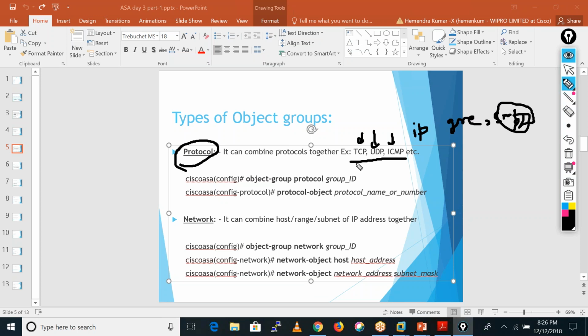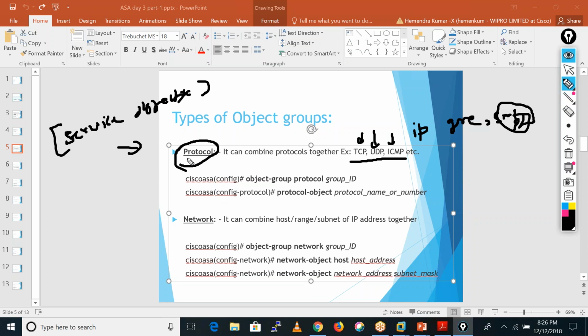These kinds of protocols we can define in the protocol object groups, meaning we can define the protocols. These kinds of objects are also known as service objects. This is a simple name for that.